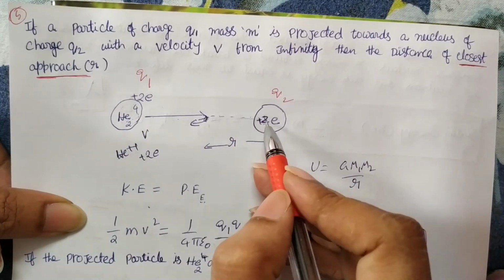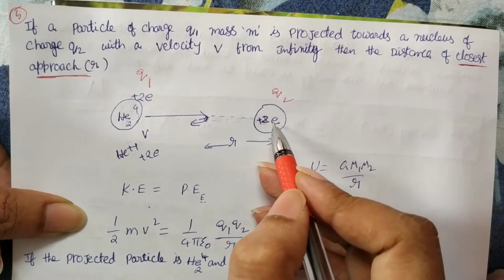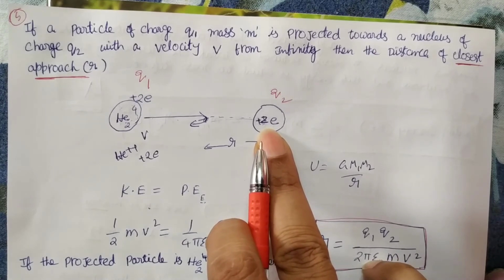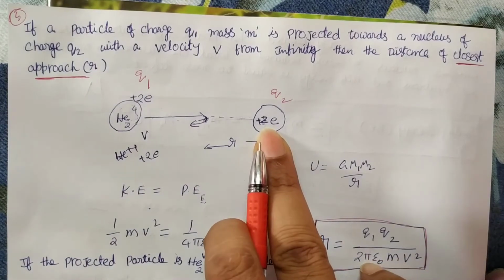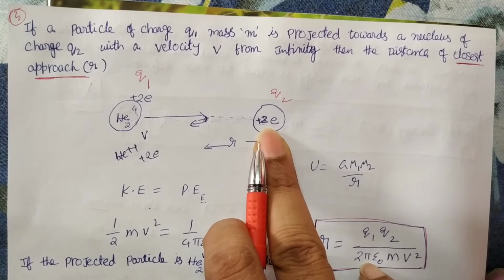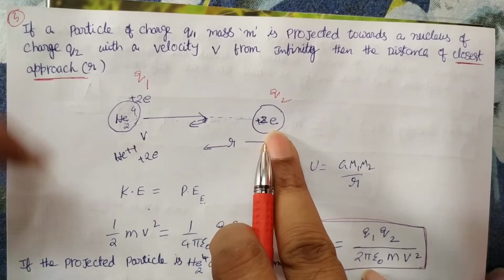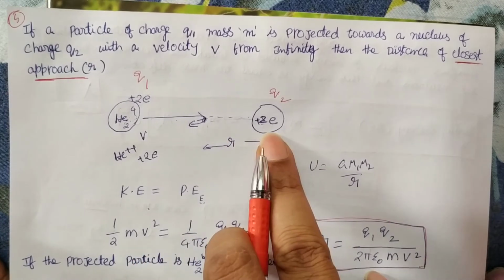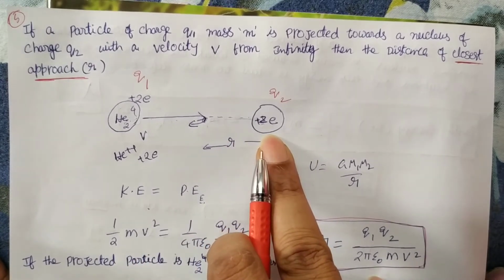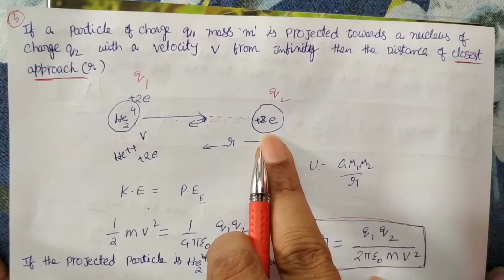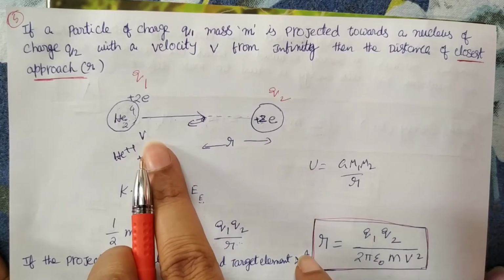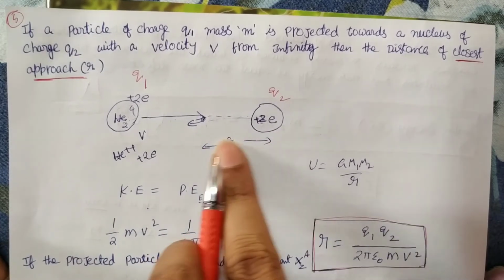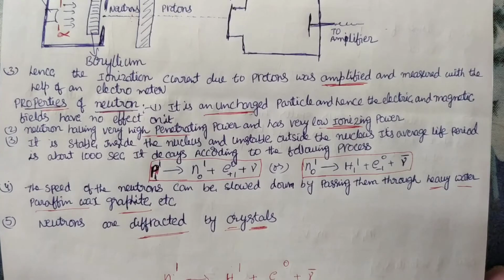Directly, with that kinetic energy, it enters into the nucleus, and from there it creates instability. Why? Because whenever the neutron number increases in the nucleus, the nucleus becomes unstable, and that causes splitting of the nucleus. That's why, for the nuclear fission process, this is the best particle to split the nucleus. Reason? Because there is no charge. No charge means no repulsion. No repulsion means easy penetration. So the neutron has high penetration power.